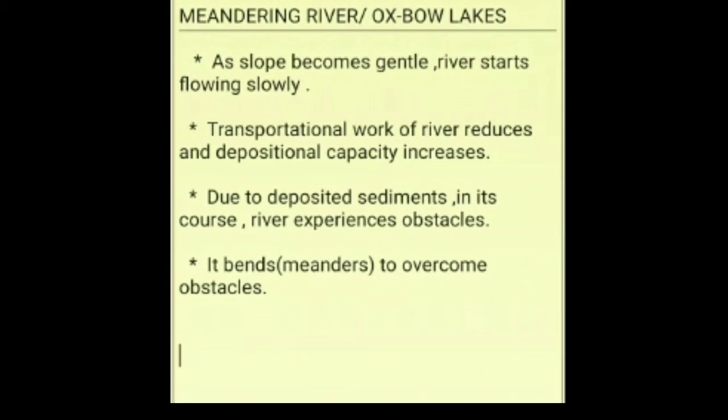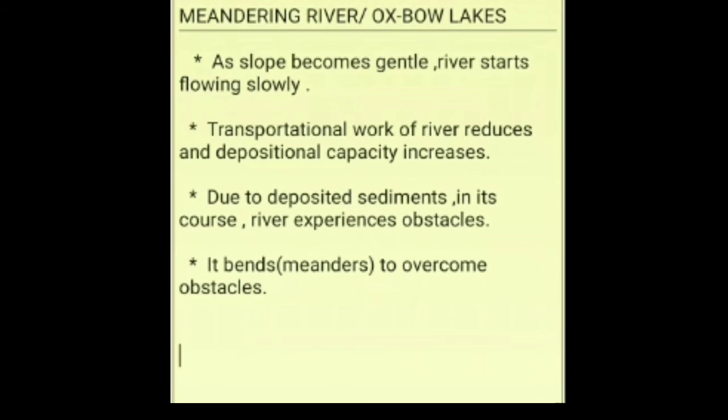Here river will not be able to carry the sediments that it has brought from the mountain anymore. So it will start depositing those sediments. So transportation work will be less. Where was the transportation work more? On the mountains. When it has come to the flat land, transportation work becomes less and depositional work becomes more.